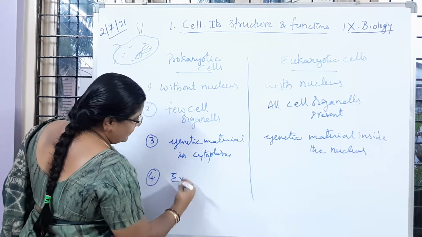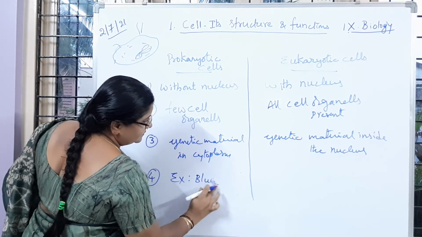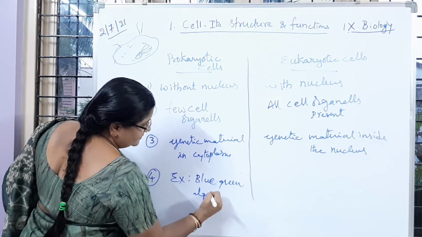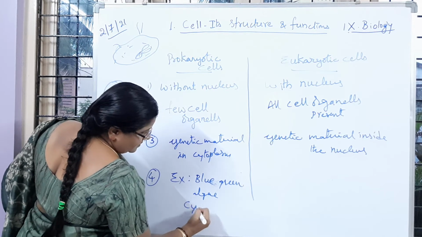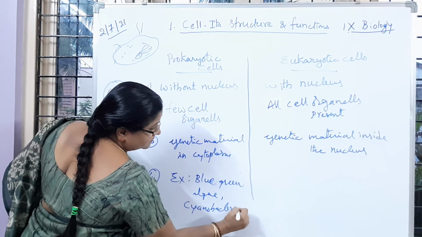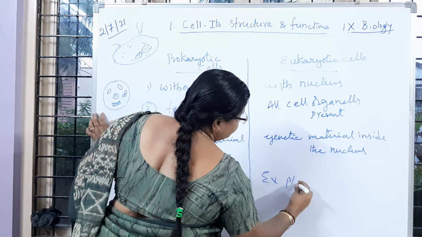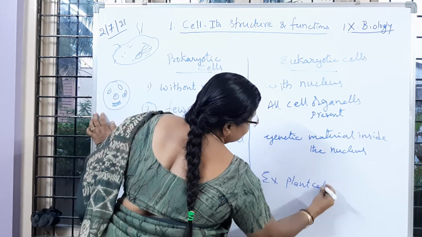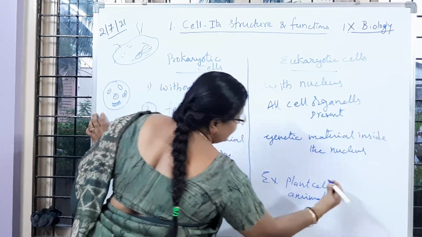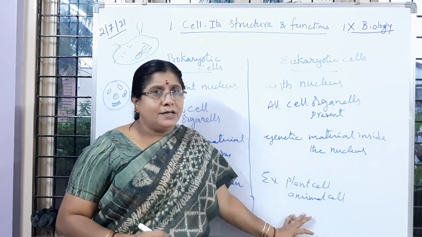Now examples for prokaryotes are blue-green algae and cyanobacteria. Whereas here, examples are plant cell and animal cell. These are the examples of eukaryotic organisms.